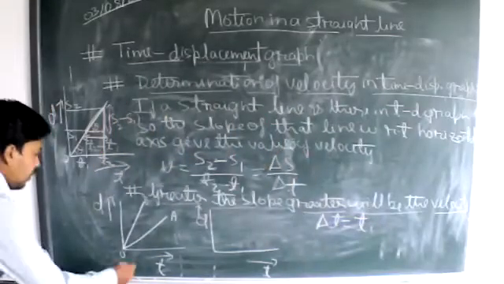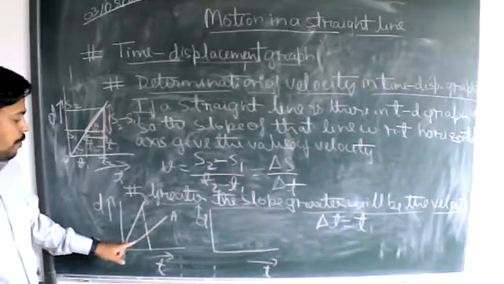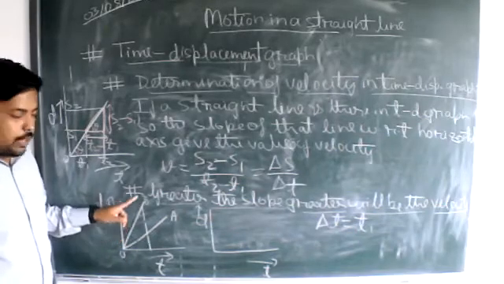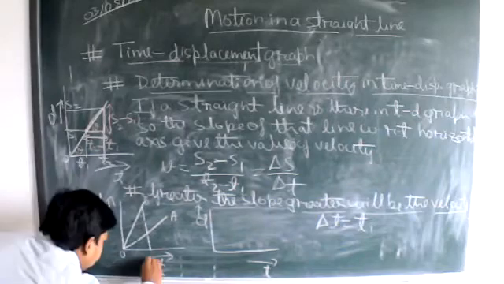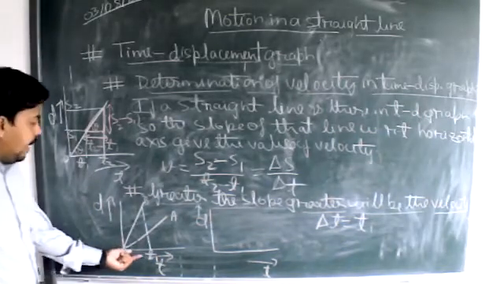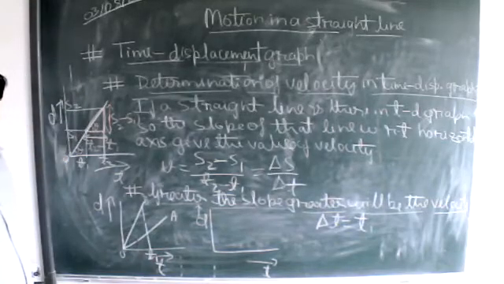That means we need to bound the motion of this body and the motion of this body also, till t1 time on the time axis, from 0 to t1.